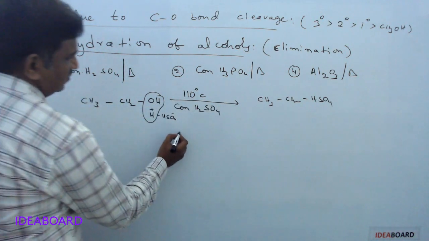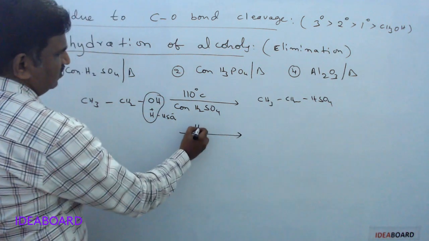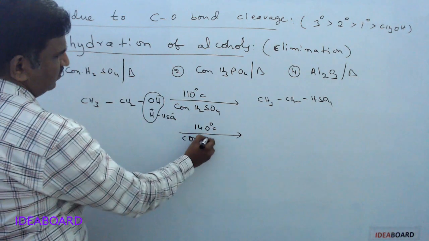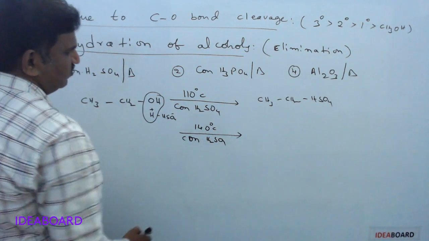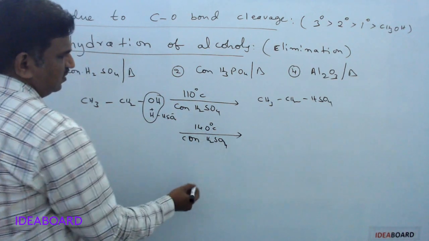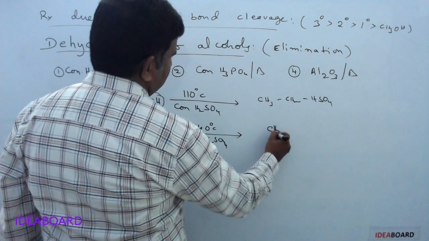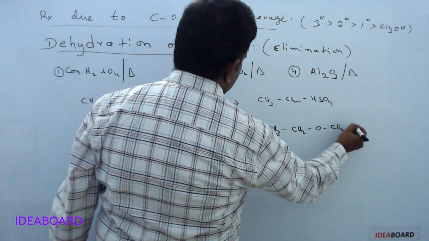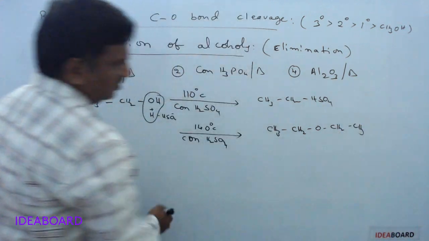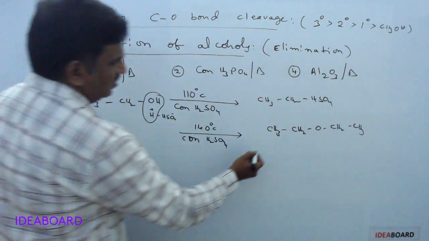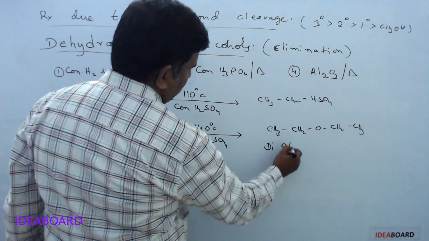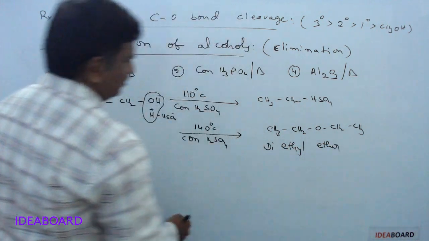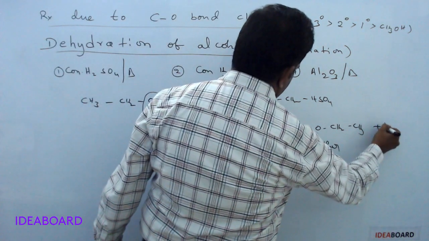Next, if you are taking the same concentrated sulfuric acid at 140 degrees Celsius, then we are getting CH3CH2OCH2CH3. That is called diethyl ether, plus H2O.